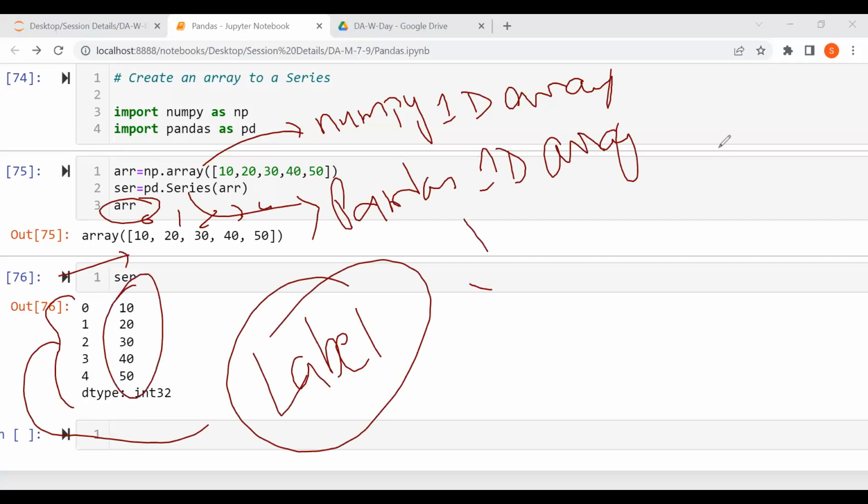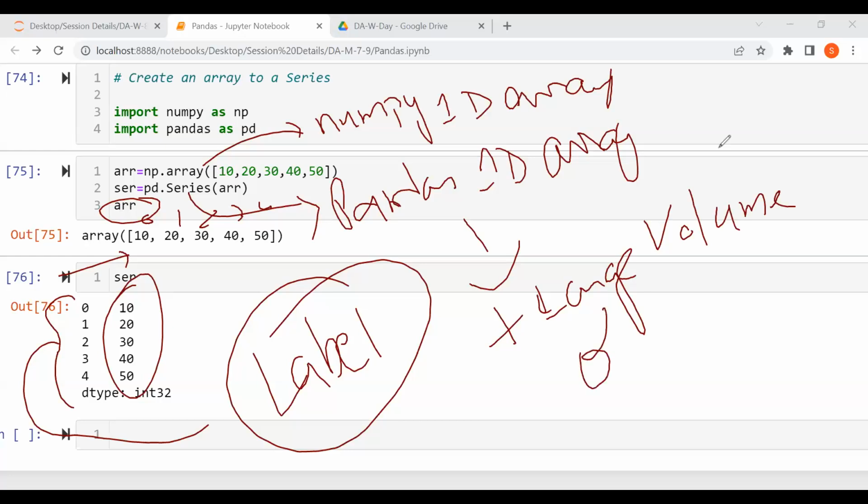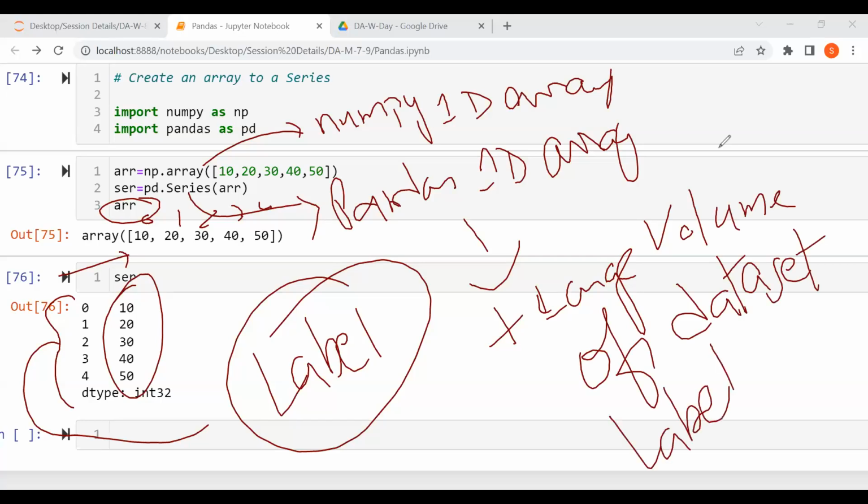So pandas has a plus point. It takes a larger volume of data. If you remember yesterday's session, as I told you, pandas uses a larger volume of data set as well as labels. You can see the proof of that. This is my labeling. We can change the label. By default, labeling starts from 0.